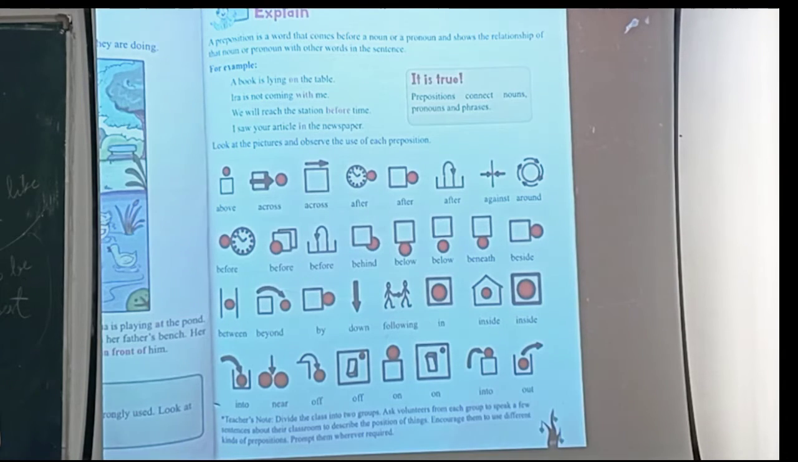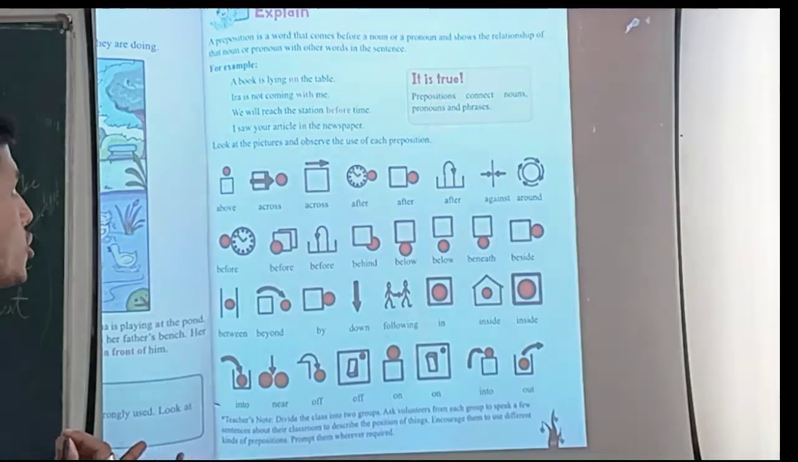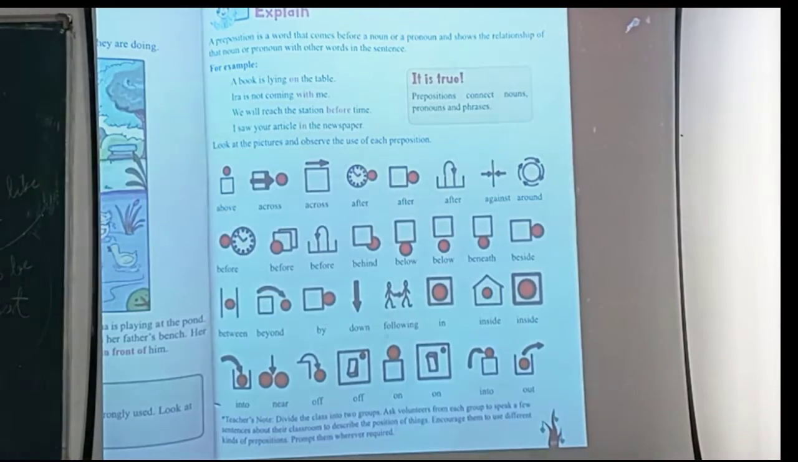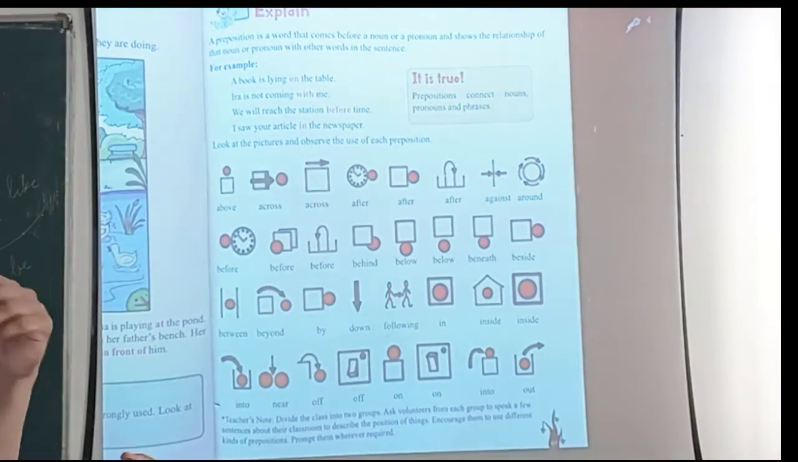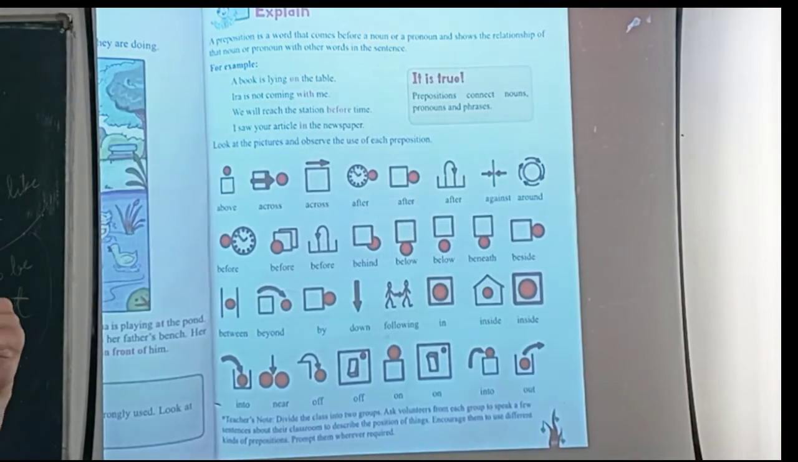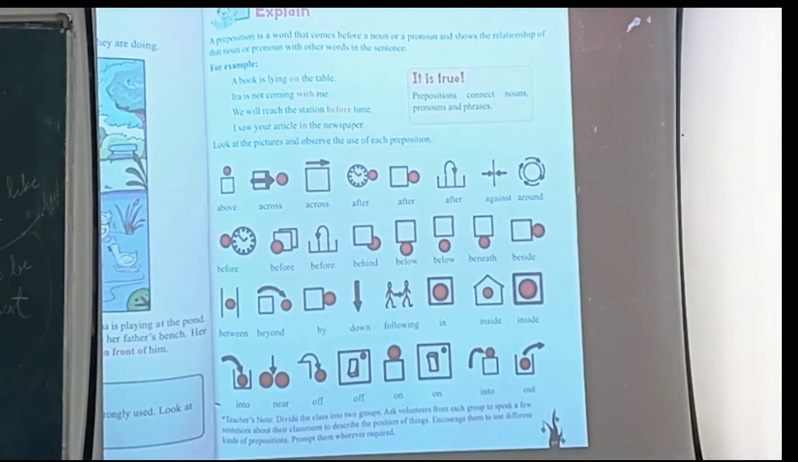Ira is not coming with me. Now, Ira and me, there are two nouns in the sentence, and the word "with" is making a relationship, showing a relation between both of them. We will reach the station before time. Again, "station" is a noun and "before" is a preposition here, showing a relation between the time and the noun "we".